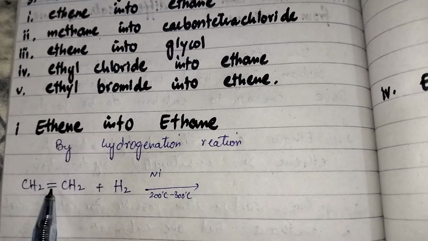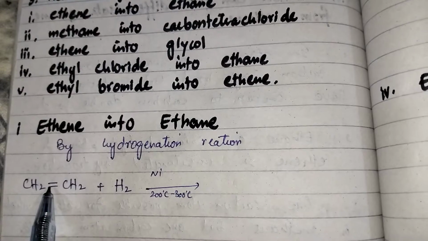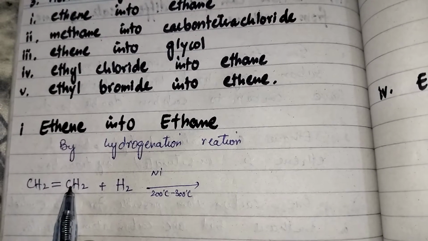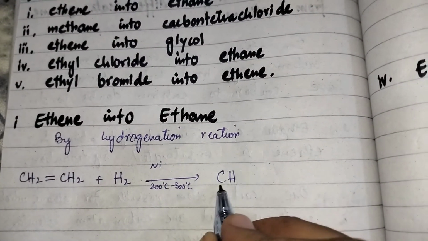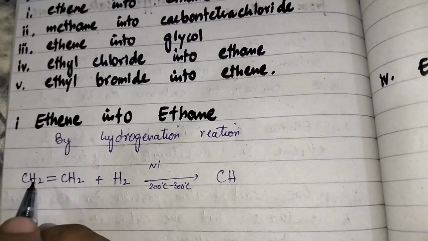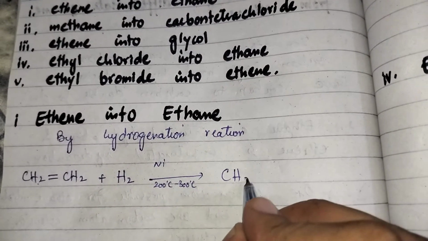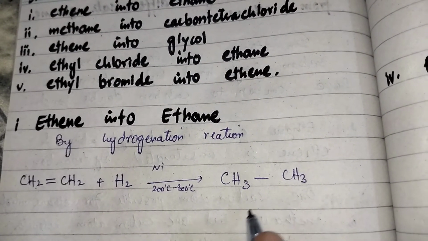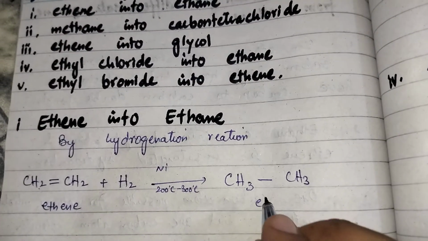How is it converted into ethane? Double bond is converted into single bond. When double bond is converted into single bond, one hydrogen will go to this carbon and one hydrogen will go to the second carbon. So now there are two carbons, each with two hydrogens. When one more hydrogen comes, it will be CH3, single bond CH3. So it is ethene, it converts into ethane.